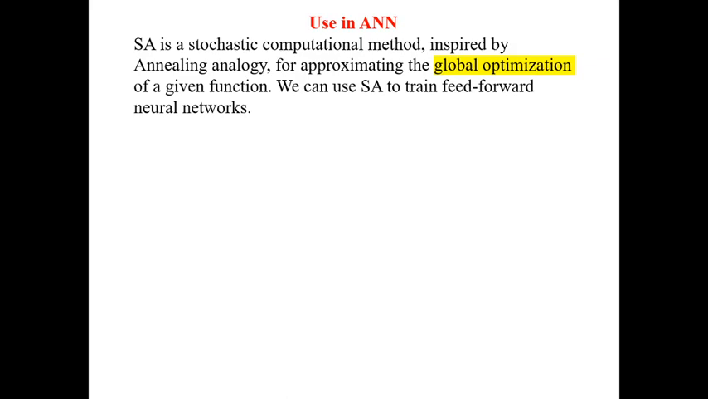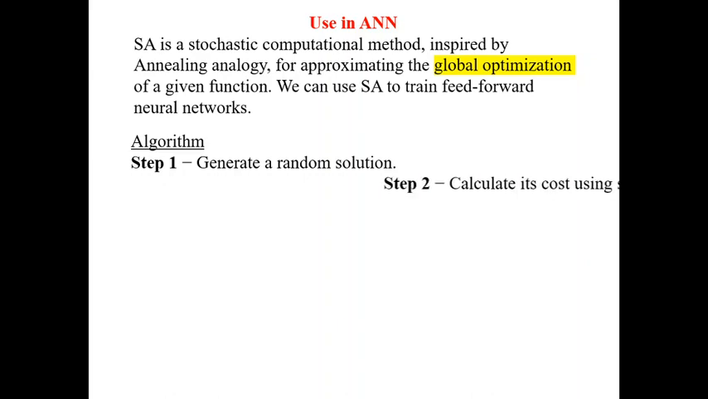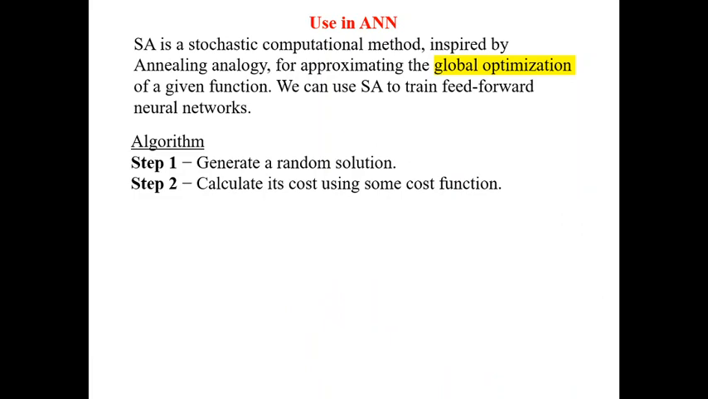It is a stochastic computational method. It is inspired by the annealing analogy. It is a global optimization technique. It follows a feed-forward neural network. Consider the steps to be followed in annealing. First, generate a random solution. Calculate its cost using some cost function. The main objective is to reduce the cost as well as to reduce the error.